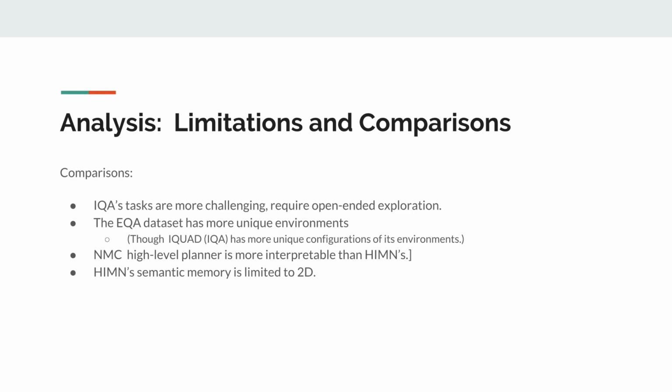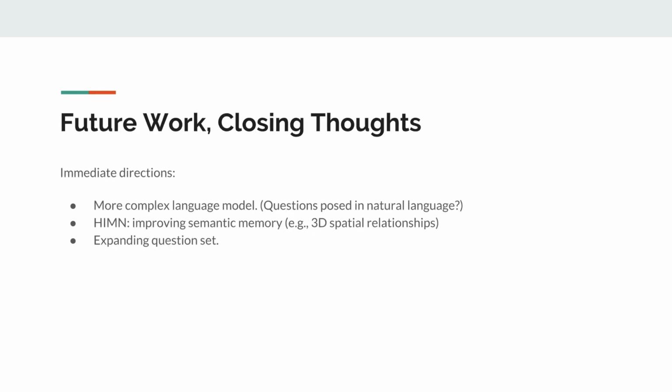HIMN's semantic memory is limited in the kinds of spatial relationships it can represent. The semantic memory is organized as a 2D grid, meaning that it can't encode 3D relationships, such as one object being on top of another. Gordon et al. propose to expand this in future work. Both papers propose a number of future research directions.